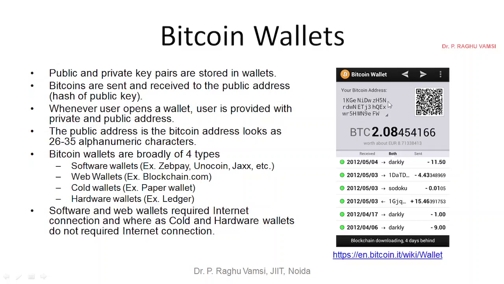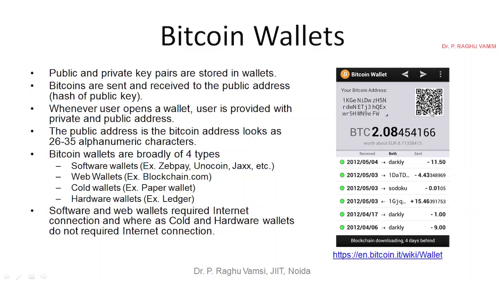What is this? This is the hash address, or hash value. What is this hash value? It is the hash value of your public key. No one can remember this hash value, or note it on paper. So what this wallet is doing is creating a QR code for this particular address. If anyone scans this QR code, automatically this address will come into the picture. So this QR code will be generated with this address.